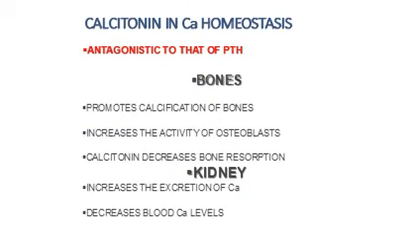The third hormone is calcitonin. What is its role in calcium homeostasis? Its role is antagonistic to that of the PTH. It is secreted when the calcium levels increase. So what is its role? It is to bring down the level of calcium. So its role is opposite to that of PTH.